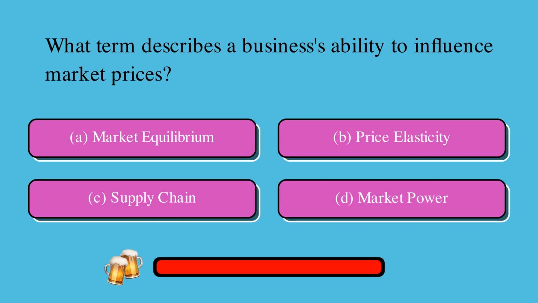What term describes a business's ability to influence market prices? Is it A, market equilibrium, B, price elasticity, C, supply chain, or D, market power? The correct answer is D, market power.